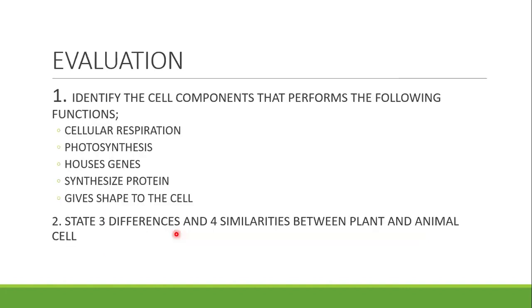Then lastly, these are some of the things that I expect you to have learned in this class. You should be able to identify the cell component that performs the following. For cellular respiration, you should know that it is the mitochondria that perform cellular respiration. For photosynthesis, by now you should know that it is the chloroplast that performs this function. Then for the genes, the genetic materials of the cell are enclosed inside the nucleus. Nucleus is the site of genetic information of the cell.